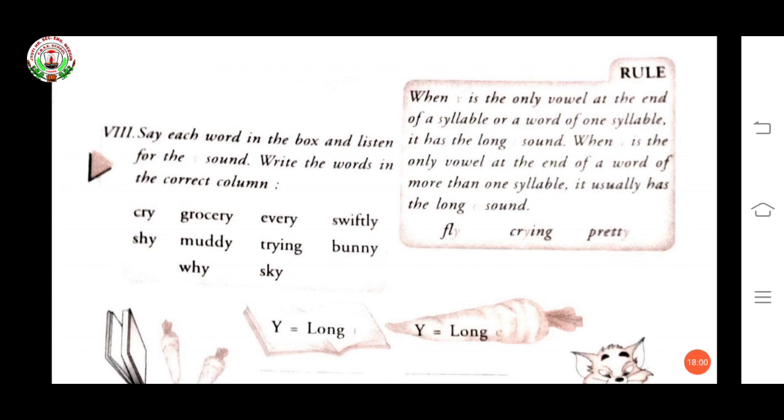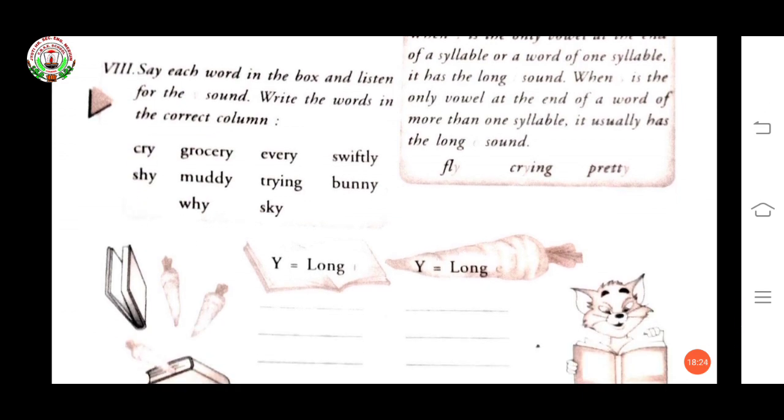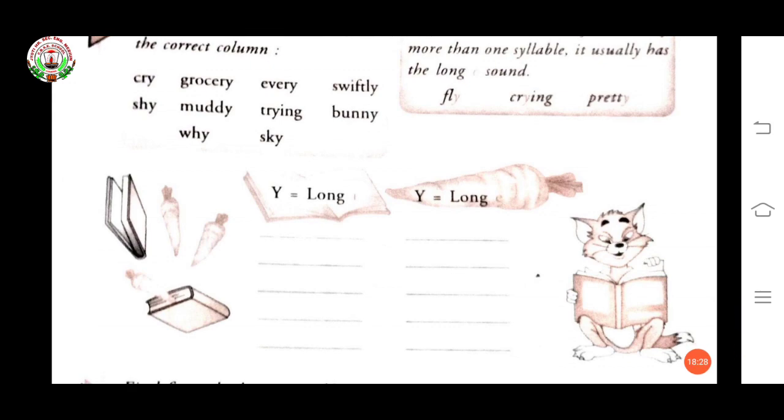Okay. When Y is the only vowel at the end of a word of more than one syllable: when only one syllable, long I sound is coming. When more than one syllable, then it usually has the long E sound. Okay. See, Y equal to long I. The first column is for long I sound and the second column is for long E sound.